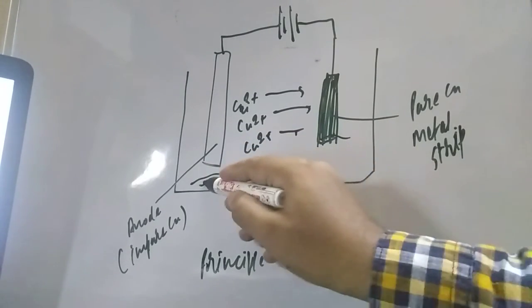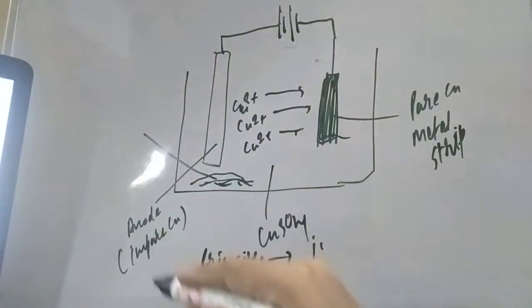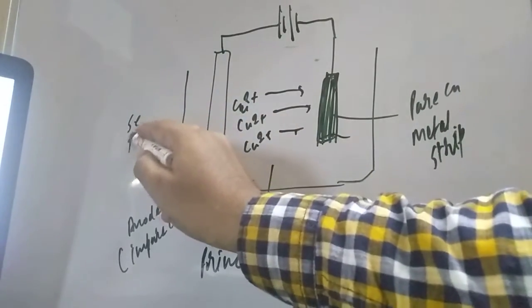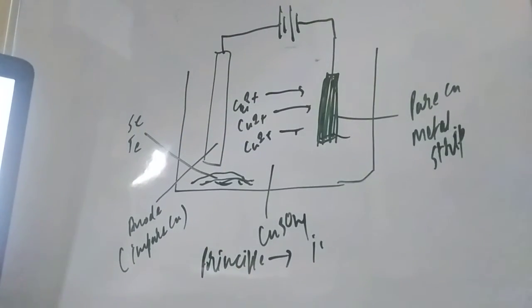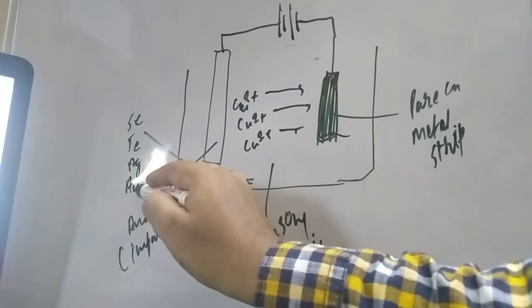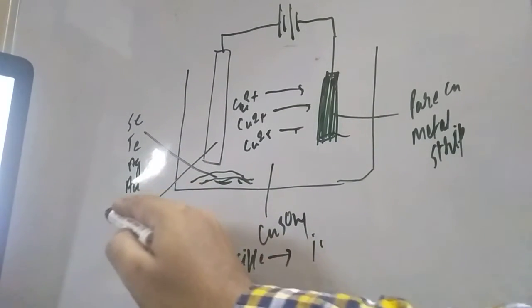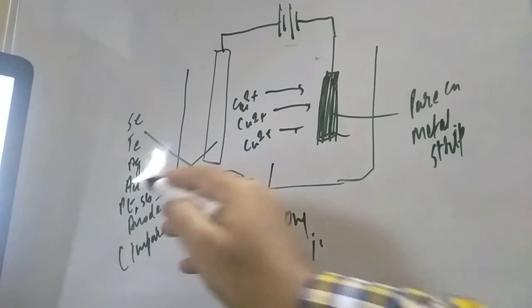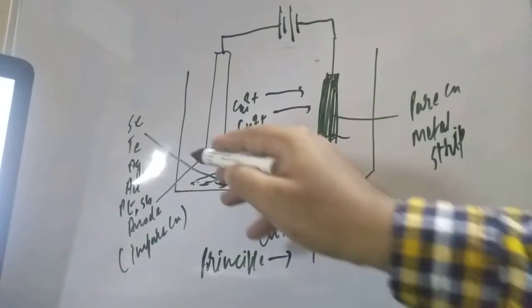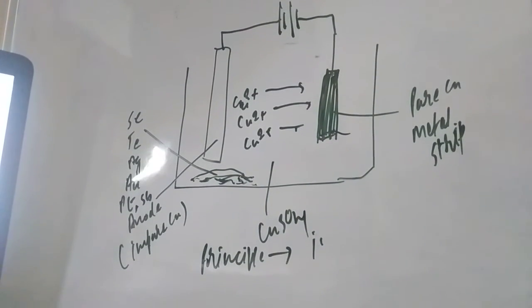I already explained what the impurities are: firstly selenium, then tellurium, and silver, Ag, then gold, platinum, and also antimony, Sb. So this is the anode mud, and the meaning of anode mud is impurities.